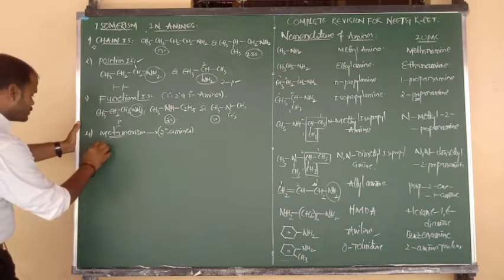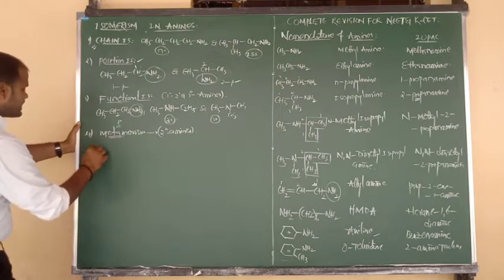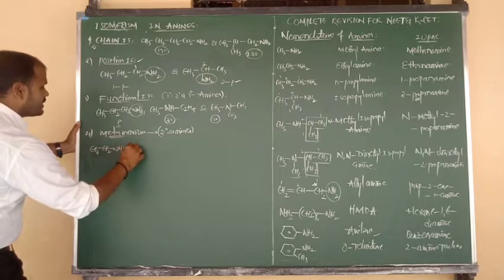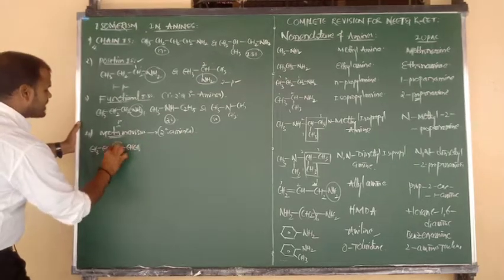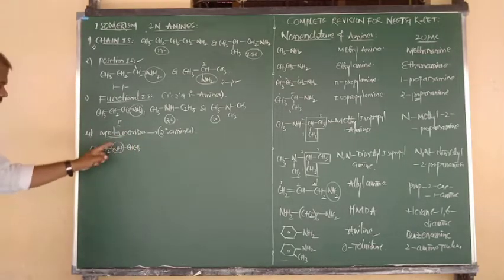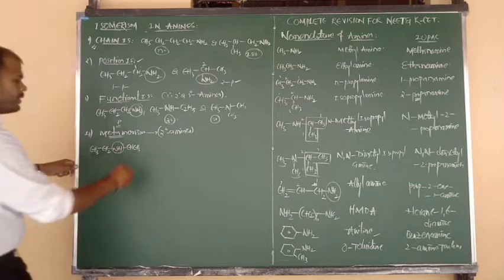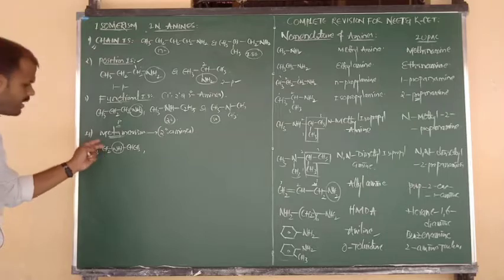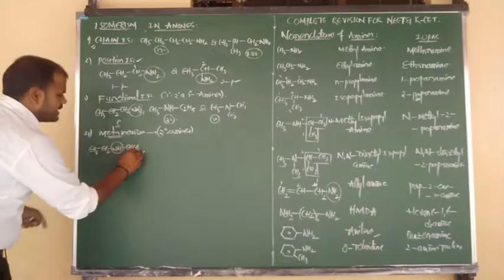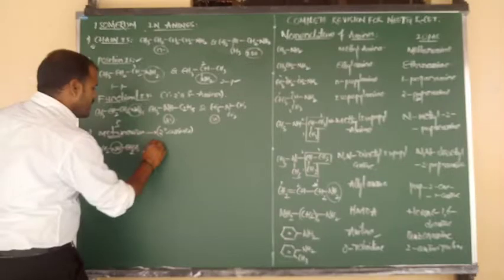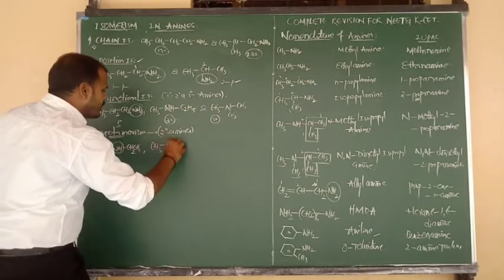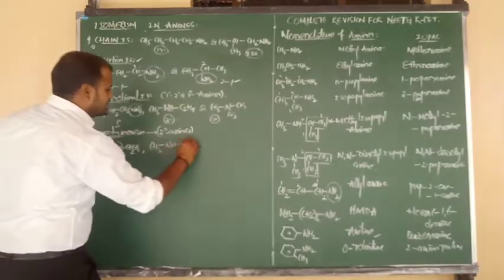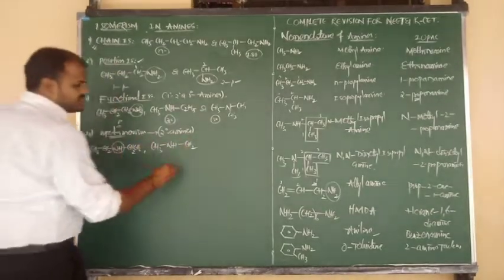One example I am going to write: CH3 bonded to CH2, connected to NH, and NH connected to CH2 and CH3. NH means secondary, with nitrogen connected to two same alkyl groups. Another example: take the CH2 on the left carbon and shift it towards the right side. Now we can write CH3 bonded to NH, again the same secondary functional group, but one of the carbons shifted to the right side. Already it contains CH2 and CH3.